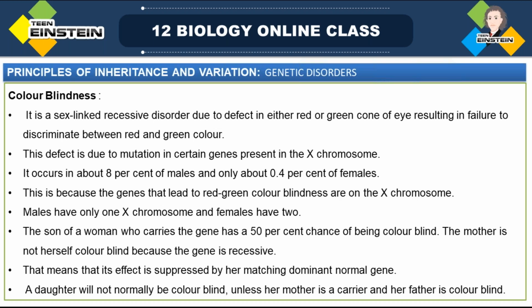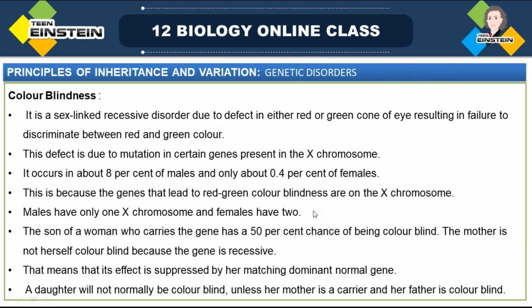So, in 8% of males this is happening, and only 0.4% of females are getting affected, not 4 percent, 0.4 percent. In the case of males, almost 8% are getting this, and the female percentage is very less, only 0.4. This is because the genes that lead to red-green color blindness are on the X chromosome.